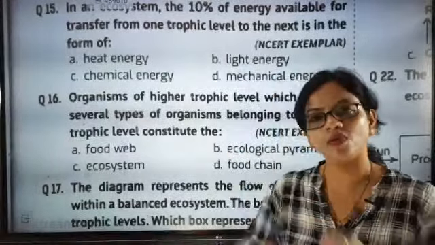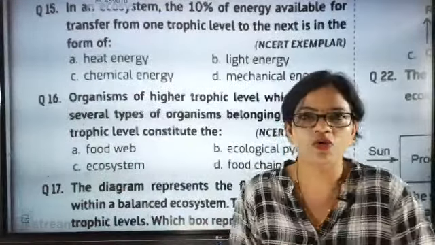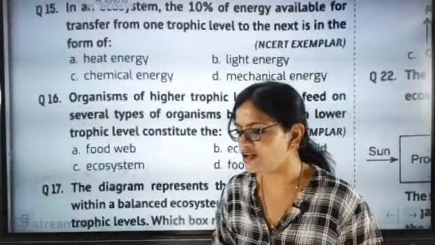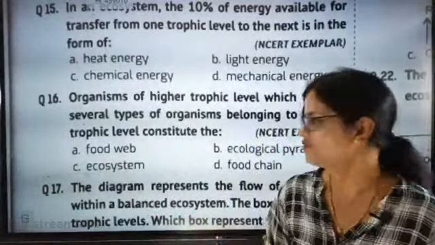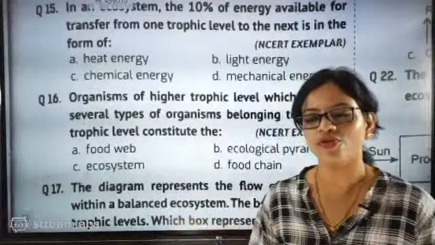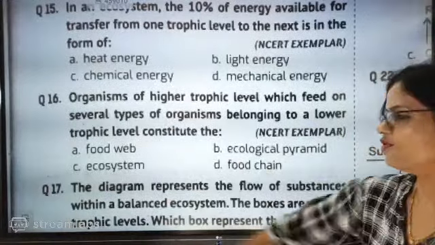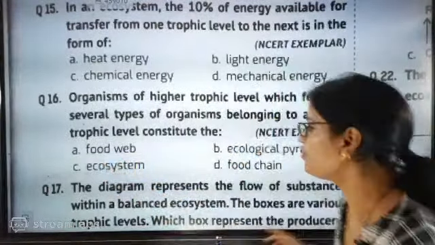We are eating fish also, we are eating egg also. I am a pure non-vegetarian, and since I like all the different types of non-veg, 100% I will be going for food web rather than a single food chain. I will die if I follow only one single food chain.